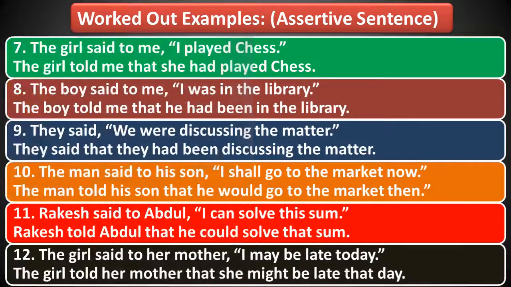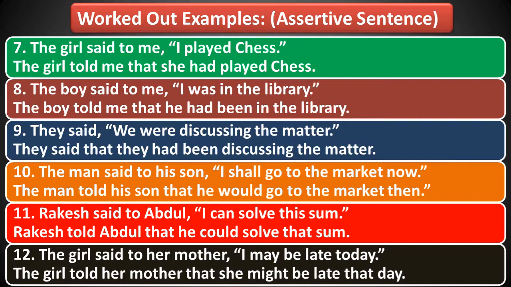Example number 7. The girl said to me, I played chess. Again it is said, means it is in simple past tense, so our table will apply. I played chess. This sentence is in simple past tense. So according to the table, simple past tense gets converted to past perfect tense. So our answer will be, the girl told me that she had played chess.